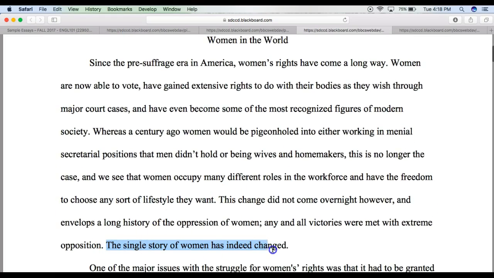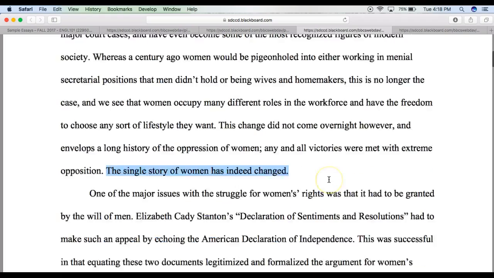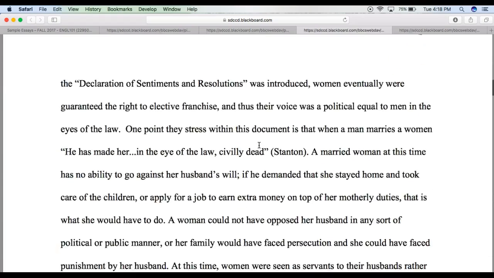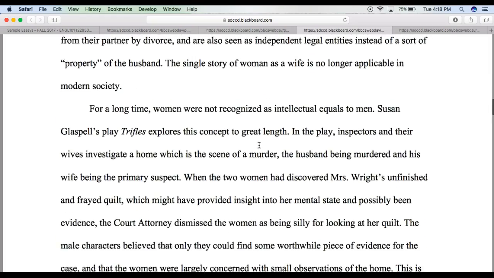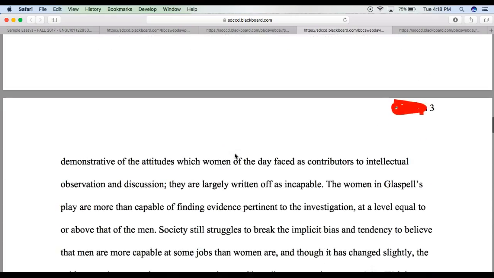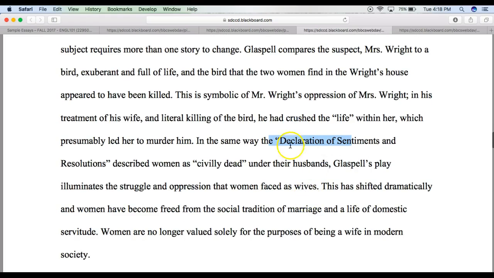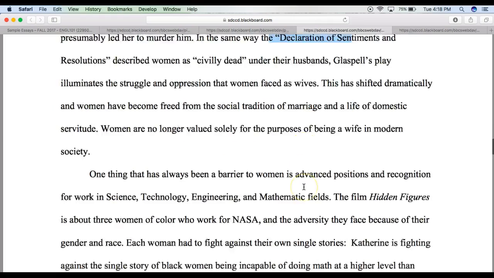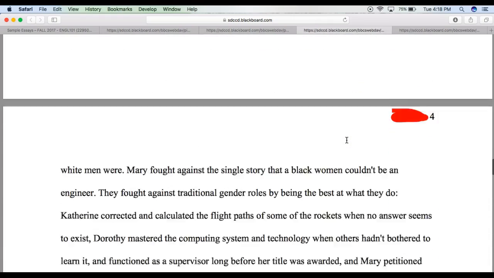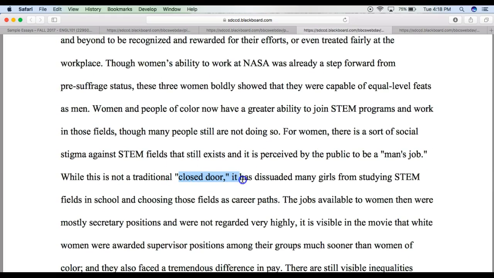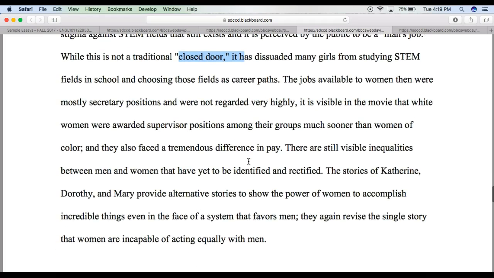But here, the single story of women has indeed changed, okay? And then throughout the paper, he's arguing how it has changed. So he uses Stanton, lots of history to set up the paper, and then he brings in Trifles, okay? But what's really nice about his paper is that he doesn't just separate each paragraph by the source that he's using. He brings back Stanton within the Trifles paragraph, right? And then he brings in Hidden Figures, okay? And if we continue down, he does come back and reference Stanton at the end, okay?